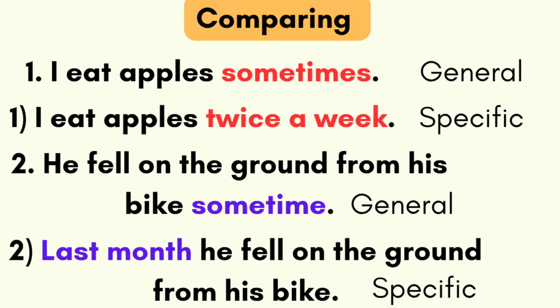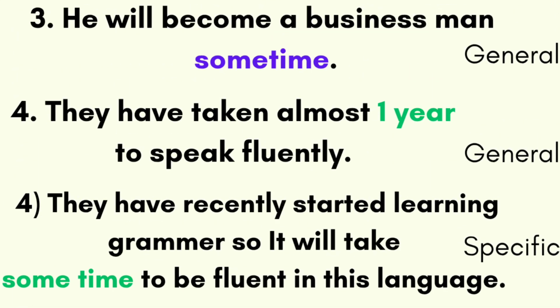I hope now you are able to make a difference, right? Look at these sentences. He'll become a businessman sometime. Here, this statement is in future simple. I haven't mentioned the particular time about the future. I have just said sometime. He will become a businessman sometime in the future. It's a general statement, okay? Because specific time is not mentioned.